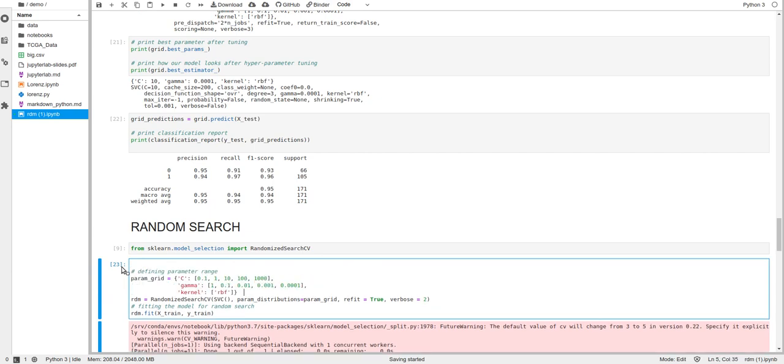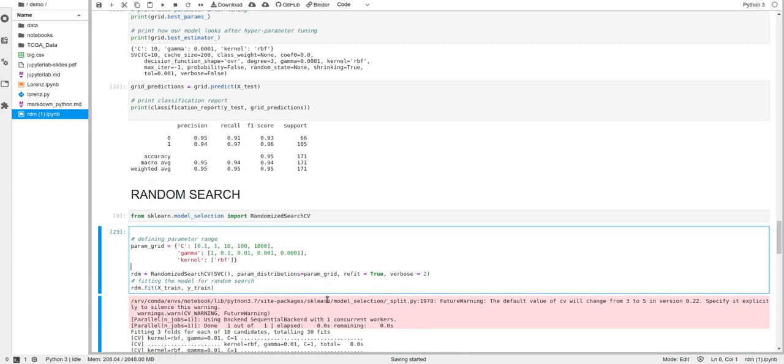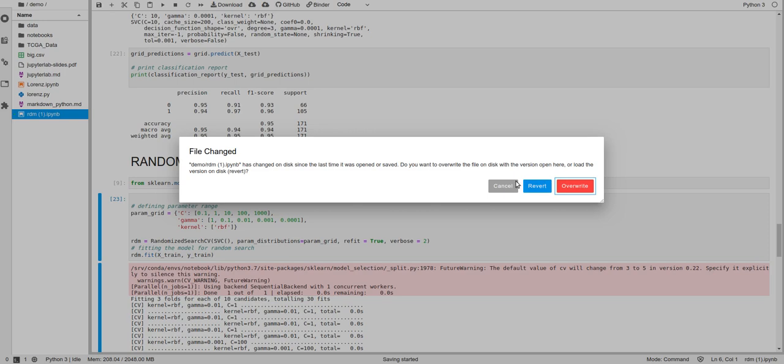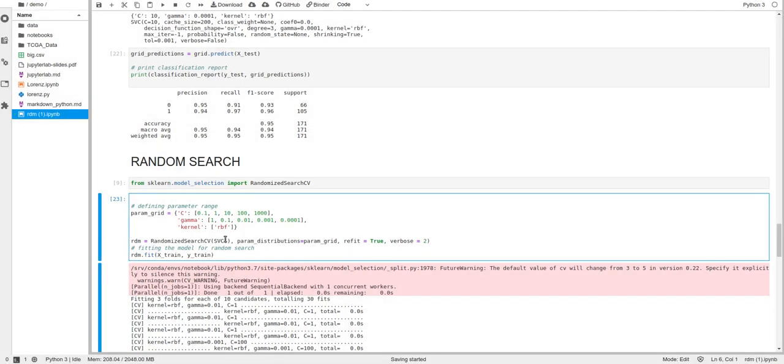Now in randomized search there is param distribution. We assign the param grid in param distribution and everything is the same.